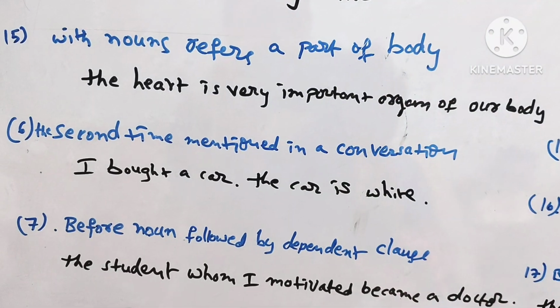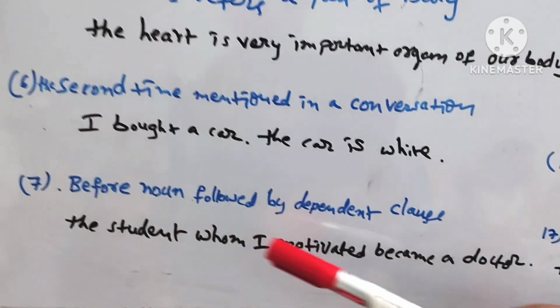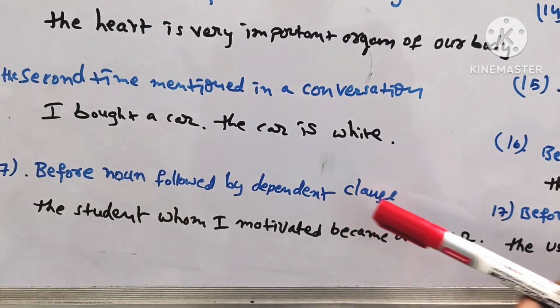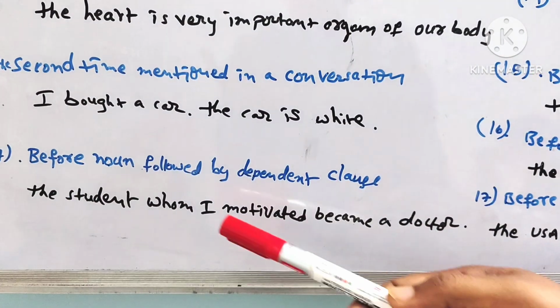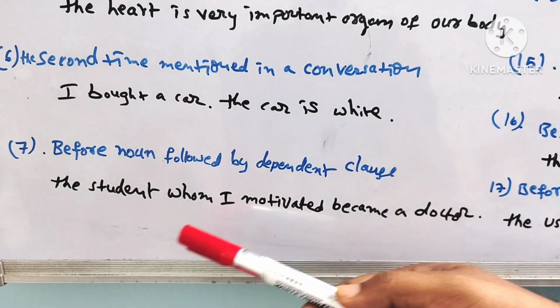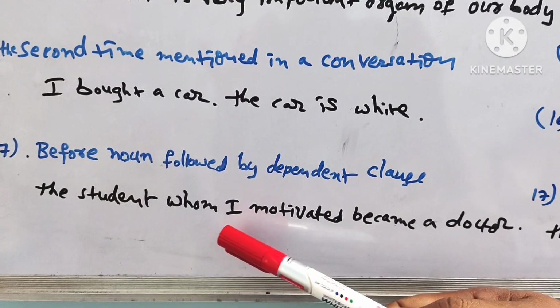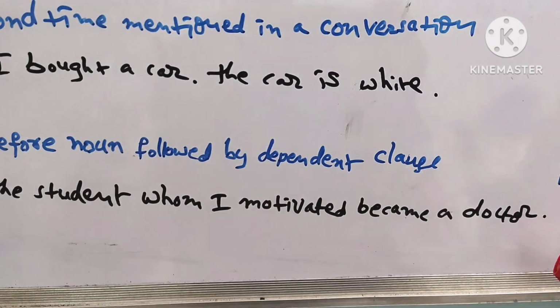That is the difference. And next, before nouns followed by a dependent clause. Look at it. The student whom I motivated became a doctor.